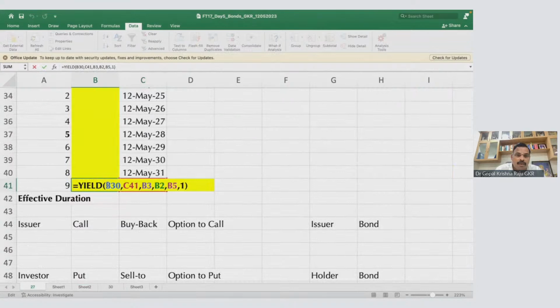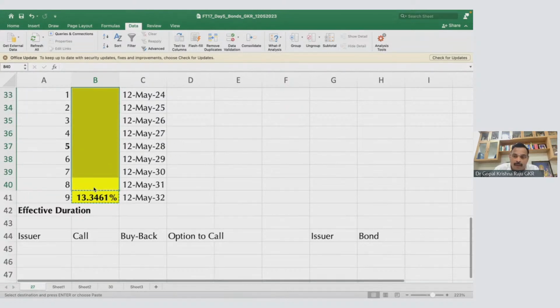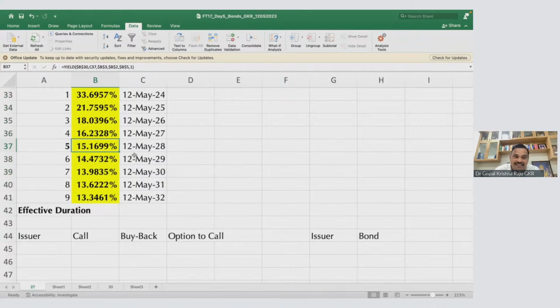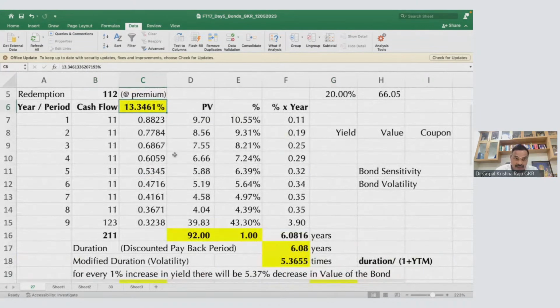Okay. So now what I will do, I will freeze this. I'll also freeze the maturity. What is B? This is also I'll freeze it. And I'll also freeze B2. I'll also freeze B5. What is B5? B5 is redemption. So now look at this question. Look at this, guys. So I will get the yield till first year. Wow. Look at the 9th year, 15.1699. Same. So this is yield till maturity.